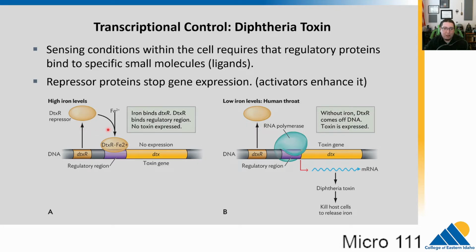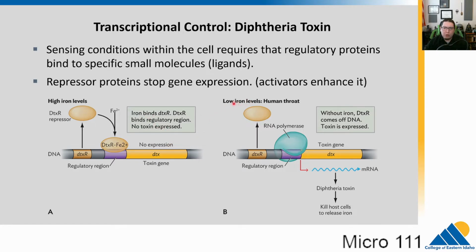It needs to make this toxin because it's trying to extract iron from the cell. When there's high iron around, diphtheria does not need to make the toxin. This toxin kills cells which release iron. This repressor protein, as it's called, binds to the regulatory region and actually blocks RNA polymerase from expressing this gene.